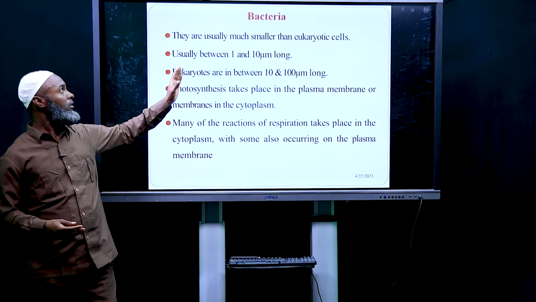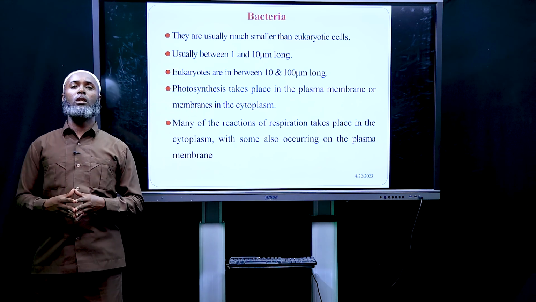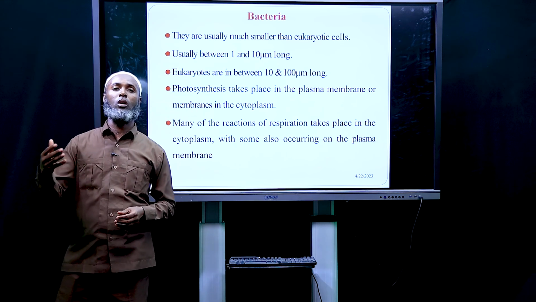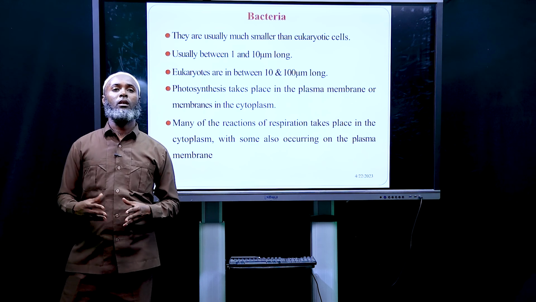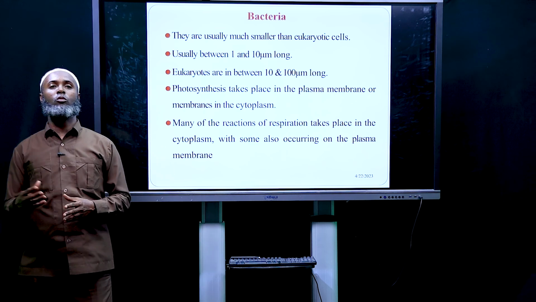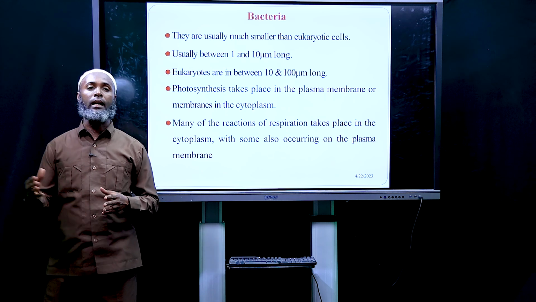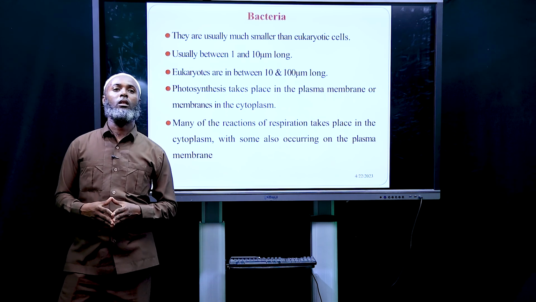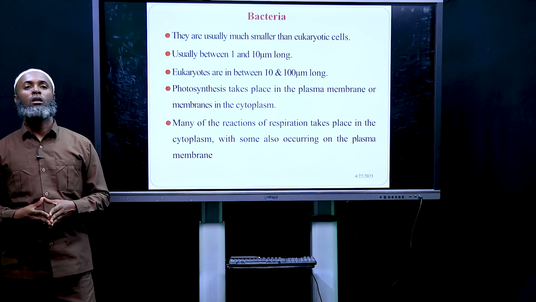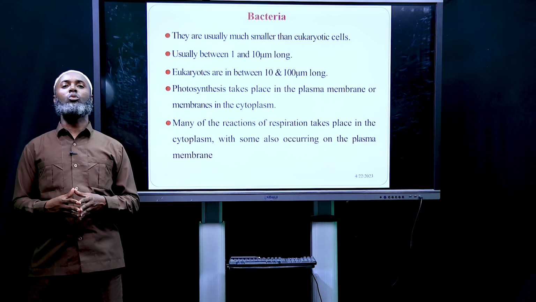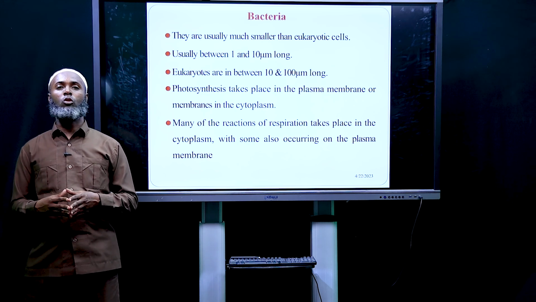Bacteria are usually much smaller than eukaryotic cells because they are prokaryotic cells. Their size ranges from 1 up to 10 micrometers in length. Eukaryotes are between 10 to 100 micrometers long.